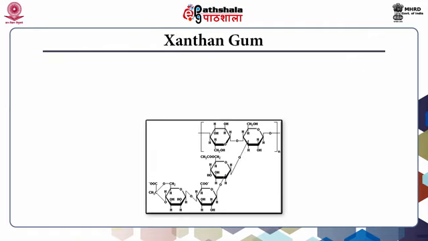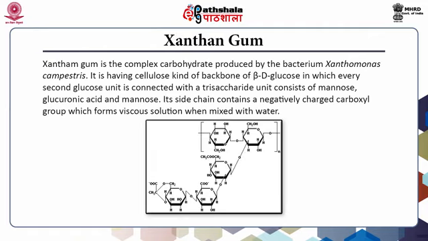The xanthan gum is the complex carbohydrate produced by the bacterium Xanthomonas campestris. It is having cellulose kind of backbone of beta-D glucose in which every second glucose unit is connected with a trisaccharide unit consisting of mannose, glucuronic acid and mannose. Its side chain contains a negatively charged carboxyl group which forms a viscous solution when mixed with water.